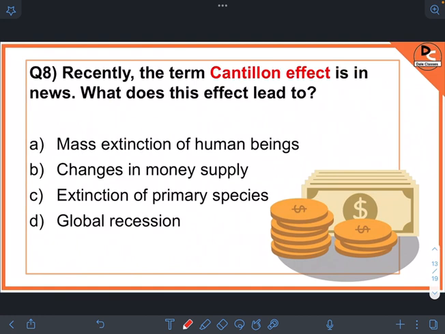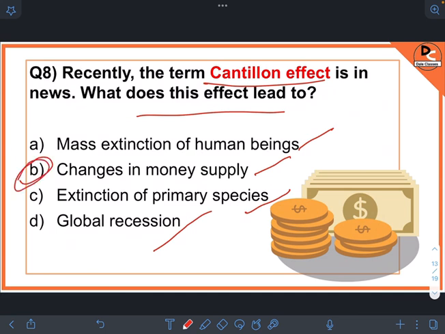Next question. Recently, the term Cantillon effect is in news. What does this effect lead to? Mass extinction of human beings, changes in money supply, extinction of primary species, global recession. So the answer is this effect leads to changes in money supply. So Cantillon effect refers to the idea that changes in money supply in an economy cause redistribution of purchasing power among people and disturb relative prices of goods and services.